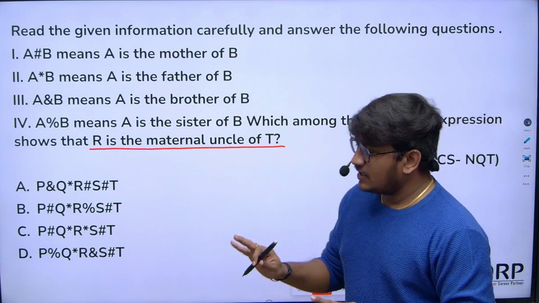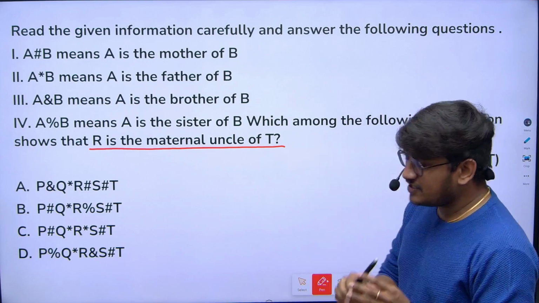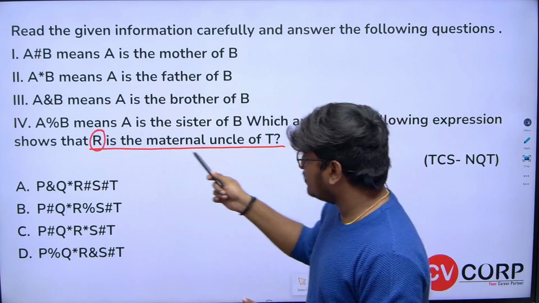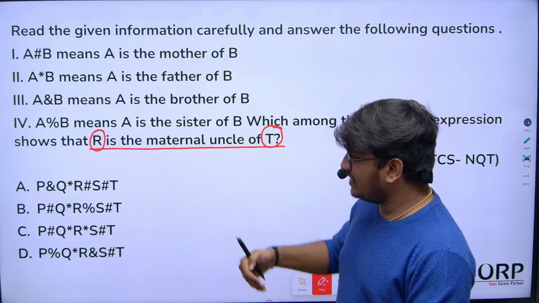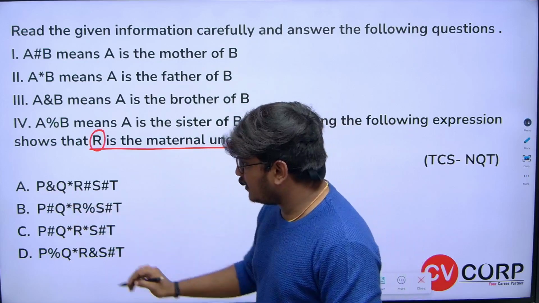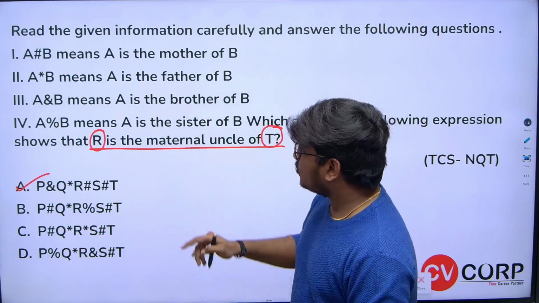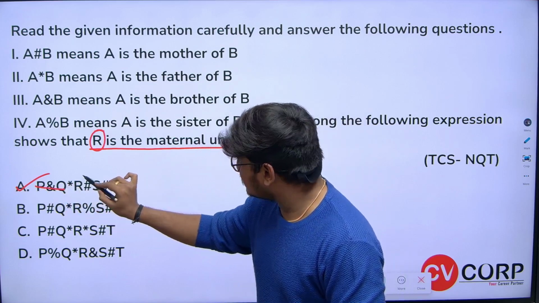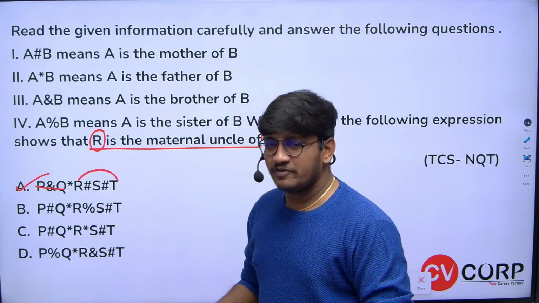Now let's check the options. R is maternal uncle of T. See guys, I said already, they are asking us to find the relation between R and T, correct? So why check all the options with the remaining alphabets? Very simple. P and Q are not required. I'm just assuming option A. We don't want P and Q because they are asking about the relation between R and T. By using these particular symbols we will get to know.